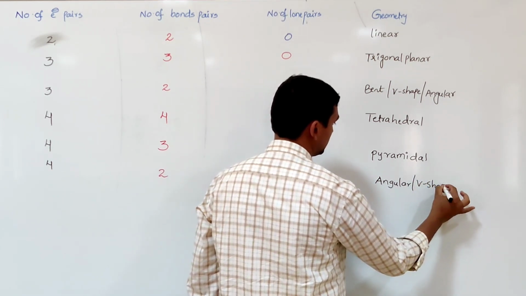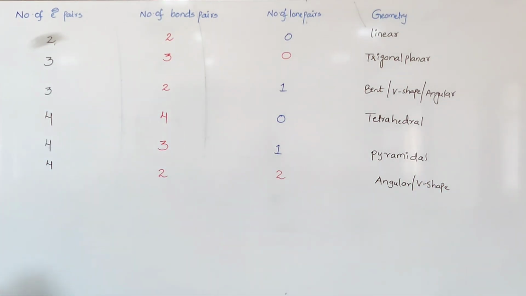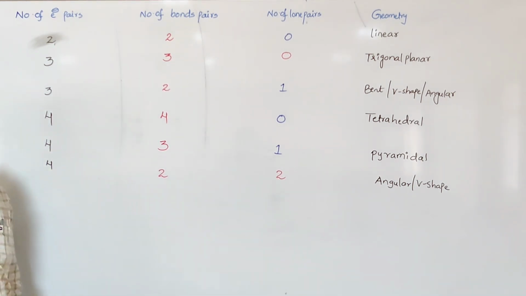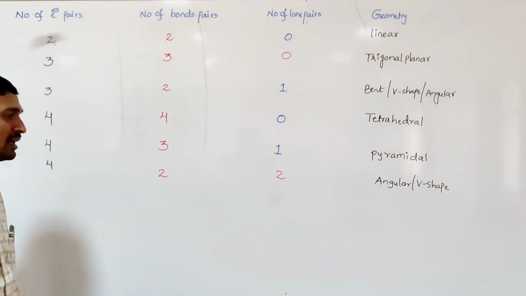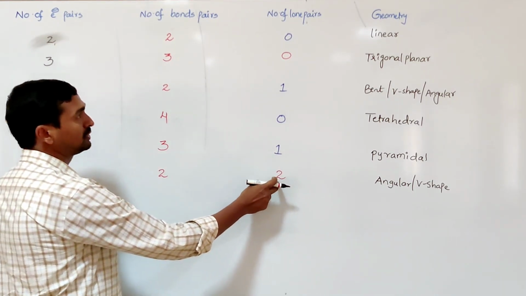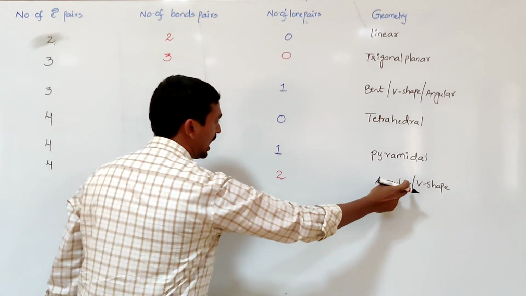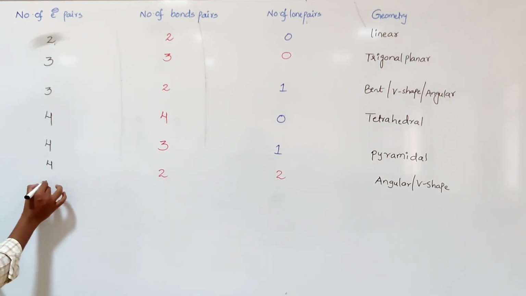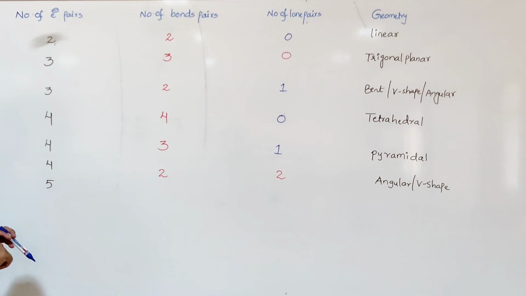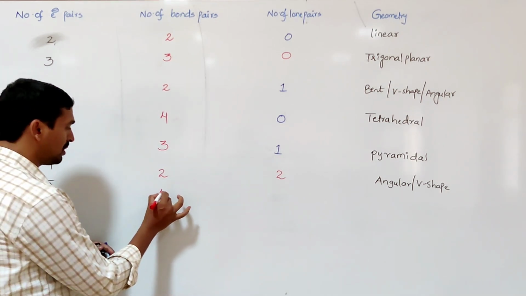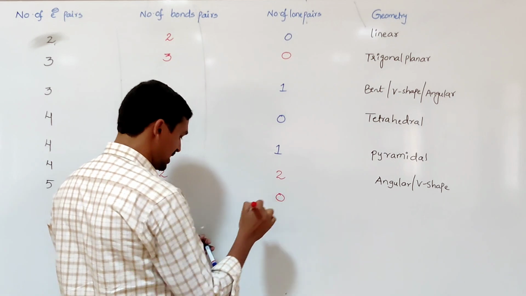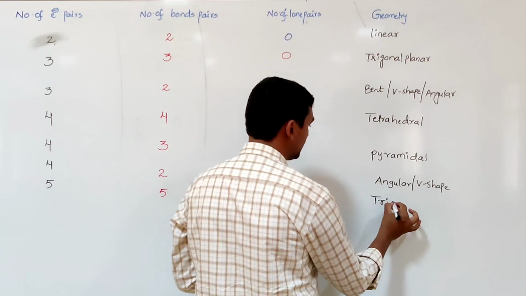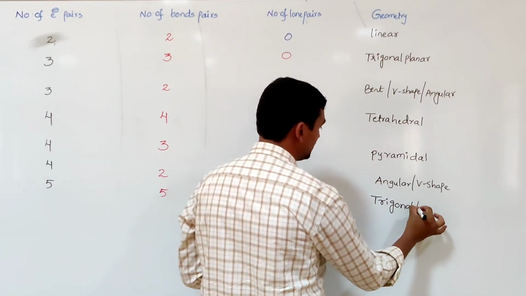In this case also, if 4 electron pairs are present, the electronic geometry is always tetrahedral, but the molecular geometry is distorted because of the 2 lone pairs of electrons, to angular or V shape. Next, when 5 electron pairs are present, and all 5 are bond pairs, so 0 lone pairs, the geometry of the molecule is trigonal bipyramidal.